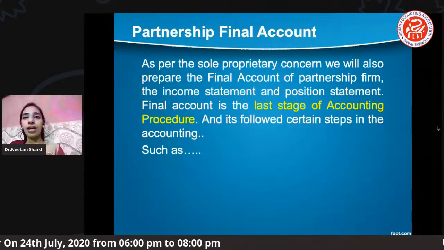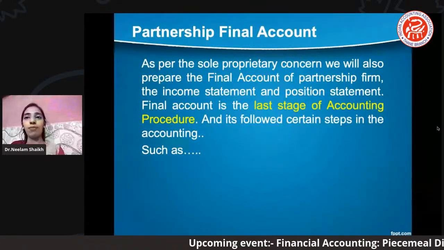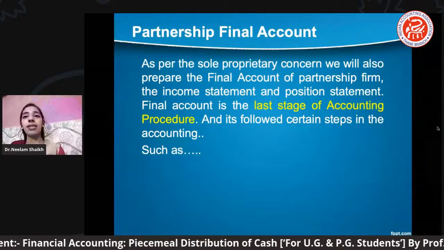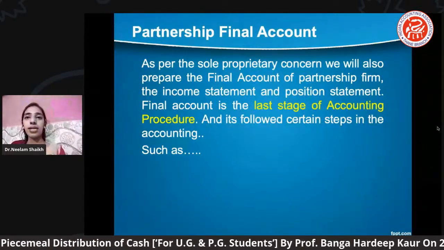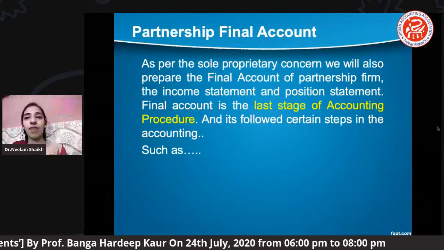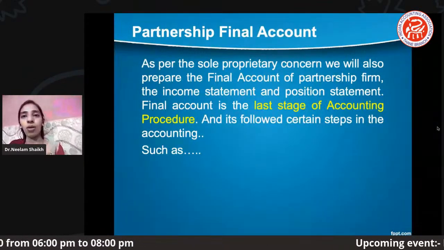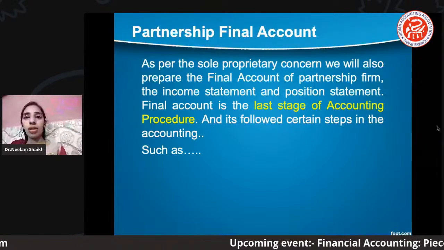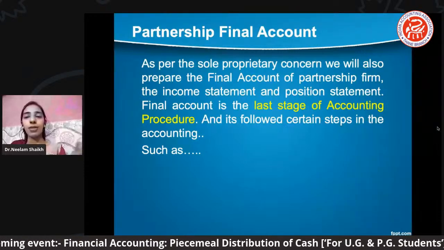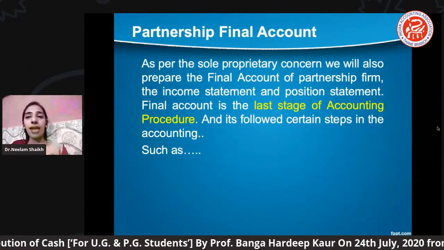The final account of a partnership firm is basically based on the income statement and position statement, where the final account is considered the last stage of the accounting procedure. Once the company or firm reaches the last part, that is the preparation of their final account, it gives at a glance the entire financial year: what their earnings are, what the shares of a partner are. All these things become known by seeing one particular financial statement.